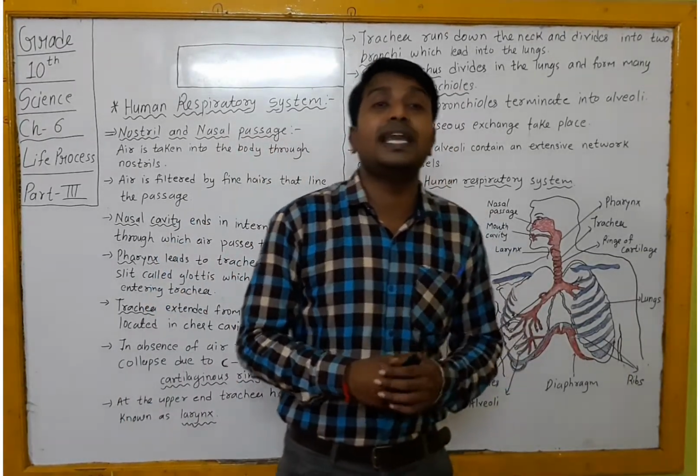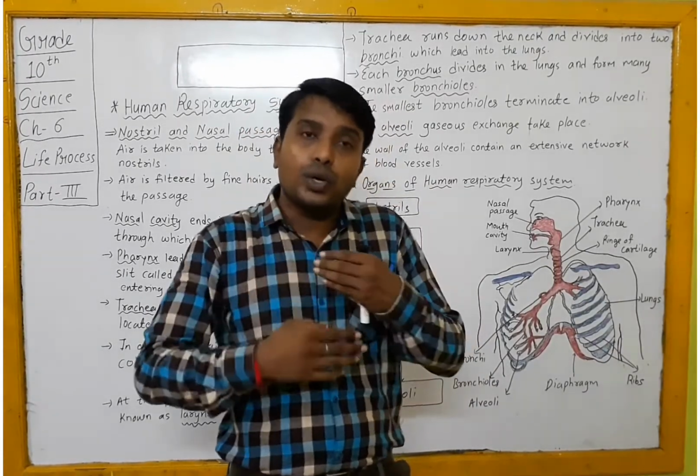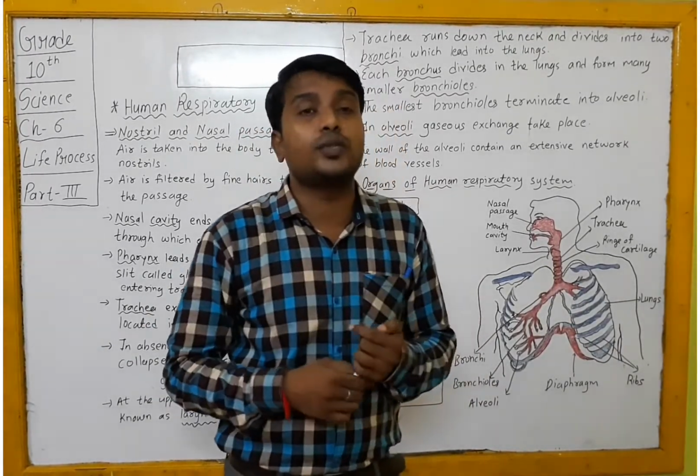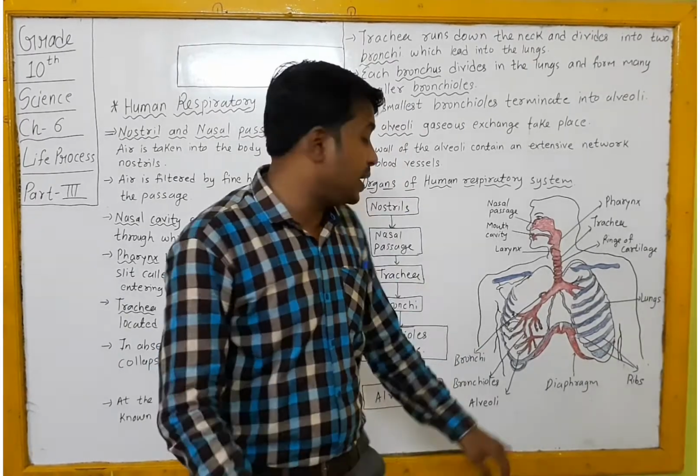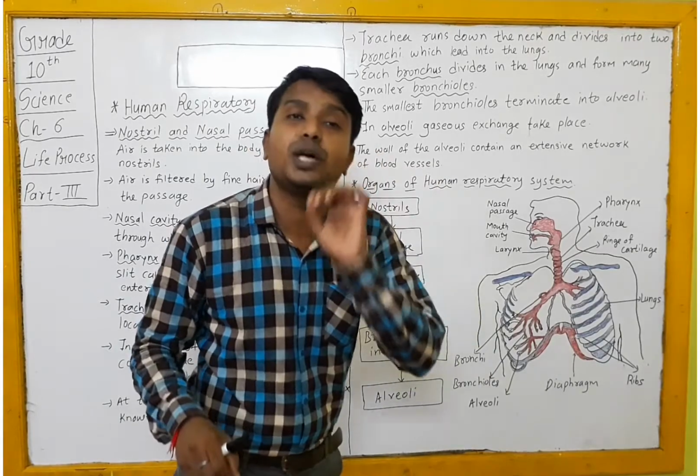Whatever inhaled air is taken in, oxygen is taken from it and CO2 is given out by the process of respiration. All of this happens in the alveoli, which are present where your bronchioles terminate.